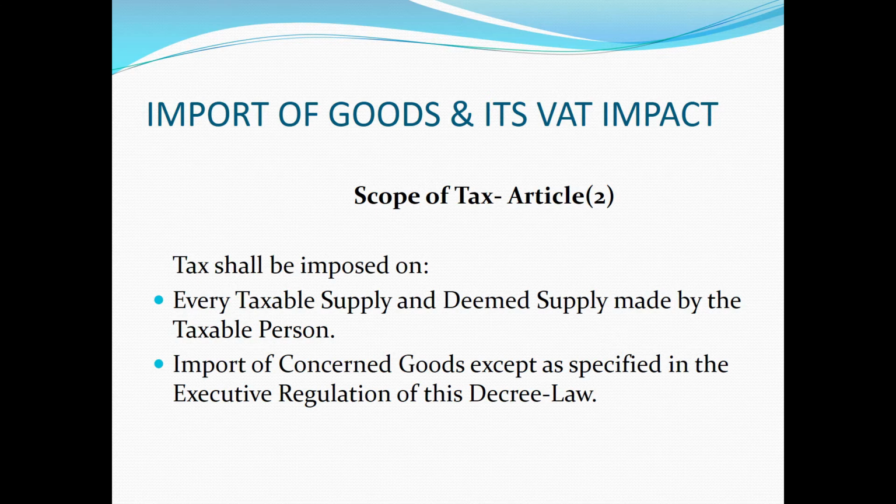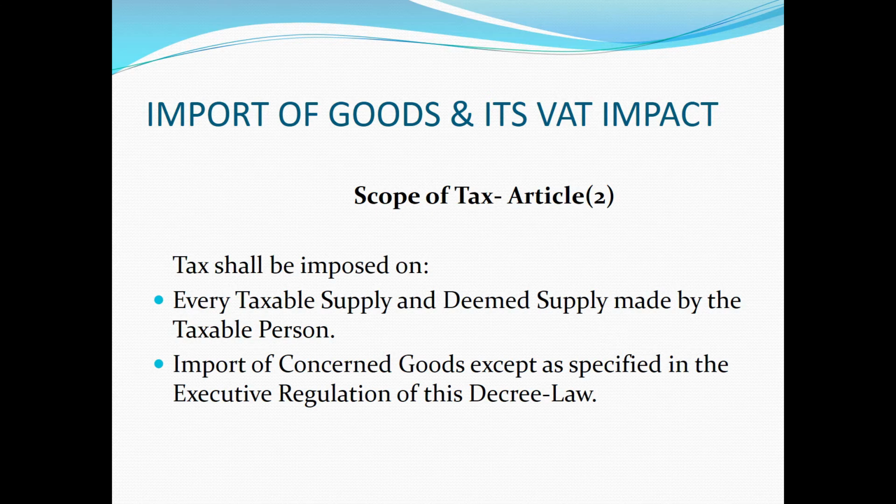Secondly, goods imported into a designated zone from a place outside the state. This is also an exemption to import. Number 3, it is also important to note that in the following cases, VAT shall not be due on any import of goods. Number 1, goods imported by the military forces and other internal security forces. Number 2, personal effects and gifts accompanied by travelers.